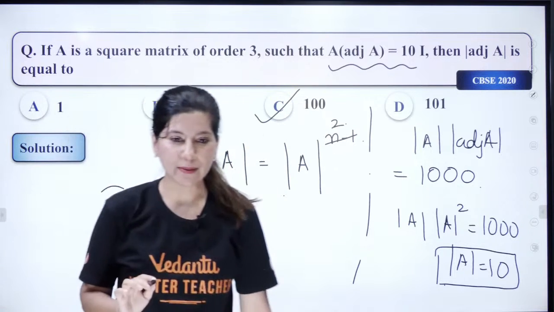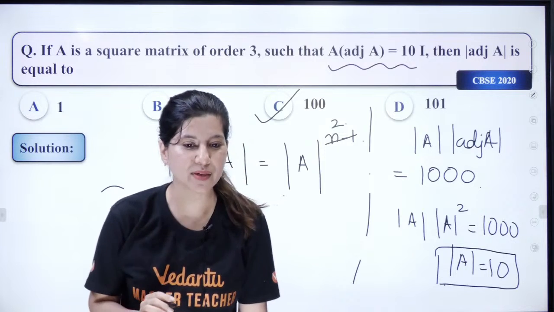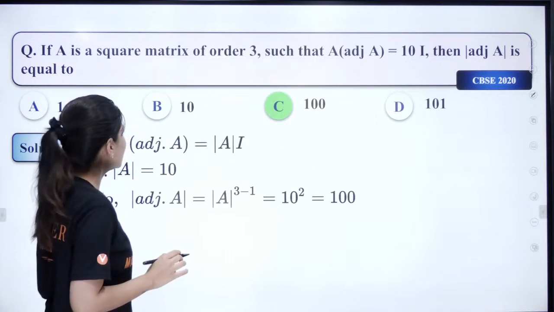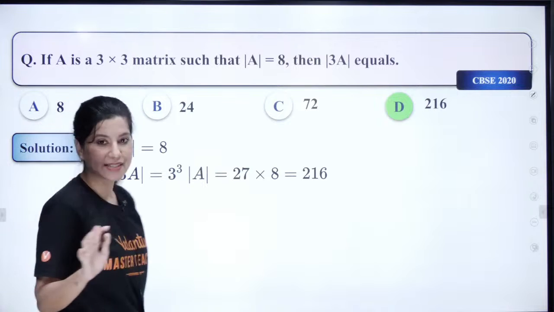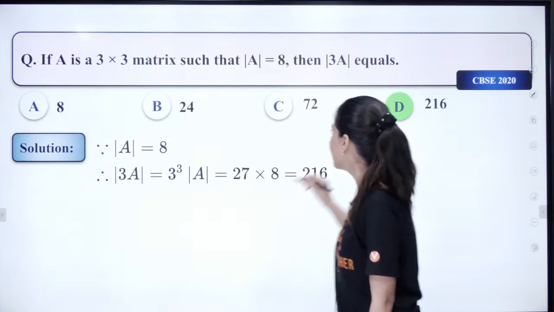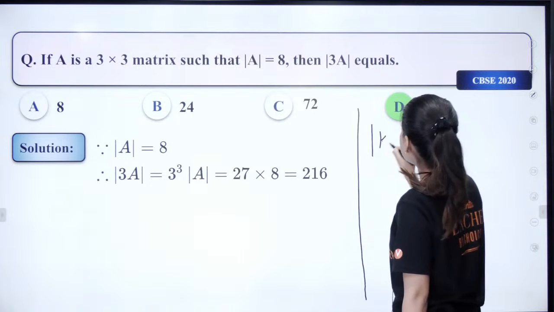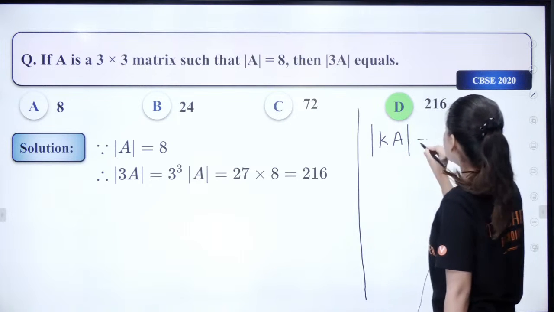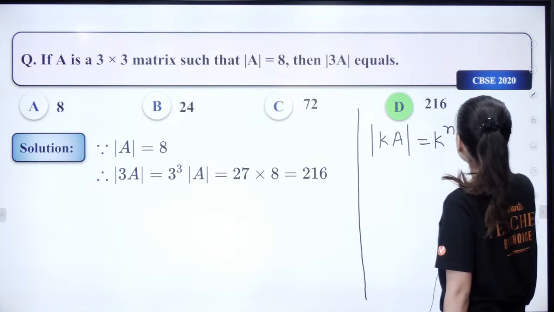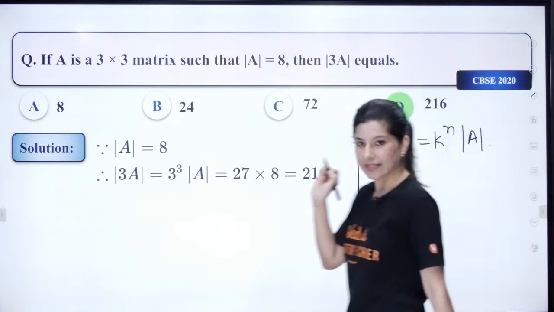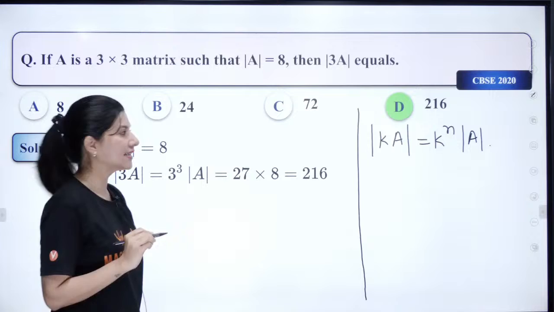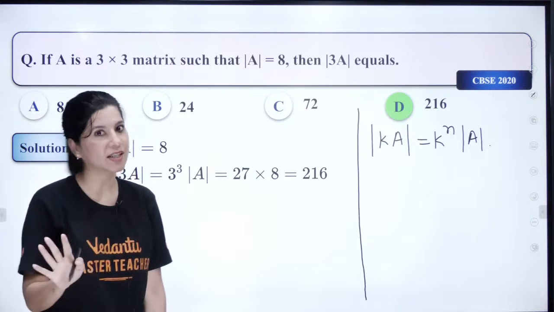Yes? Okay, all right. Are all the determinant formulas clear? Okay, let me write down some properties of determinant, because some of you are facing a problem. First of all, determinant of K times A is nothing but K raised to power n times determinant A. I hope this is clear. This is what we are using multiple times.